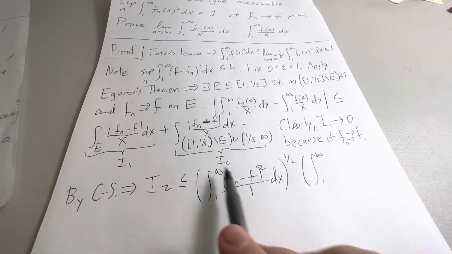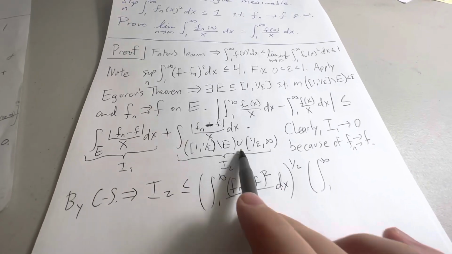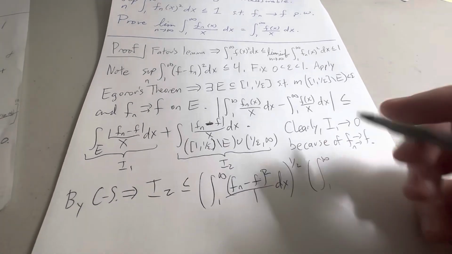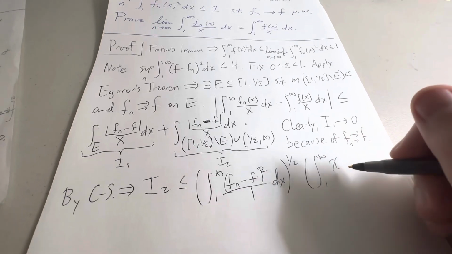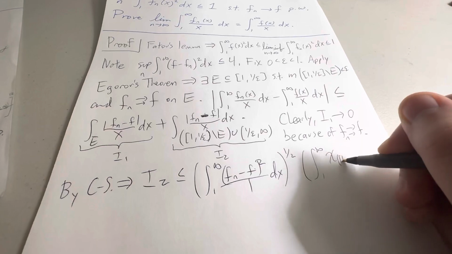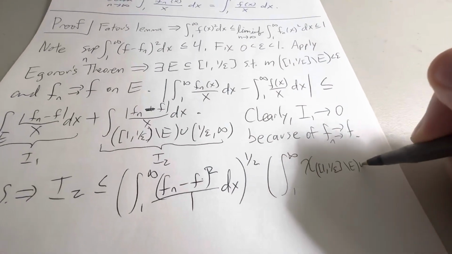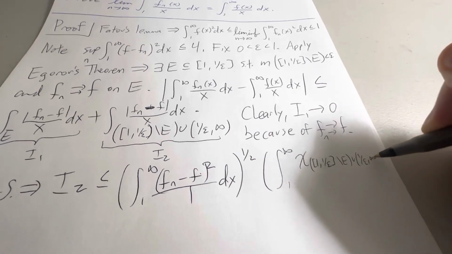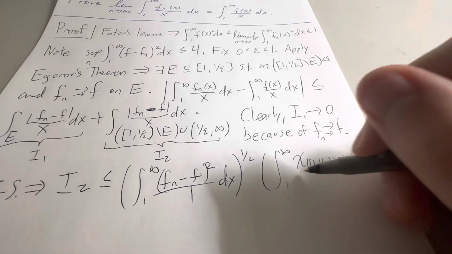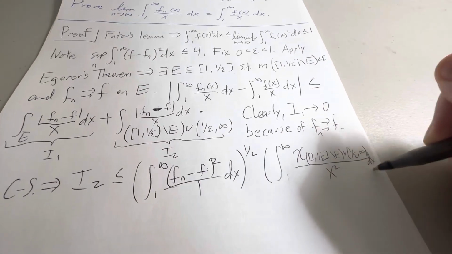And now, if I integrate over this set, since I've included the fn minus f part squared over here, this just becomes the characteristic function over this really annoying set to write: 1 to 1 over epsilon, get rid of E, union everything else, and that's all over x squared dx.